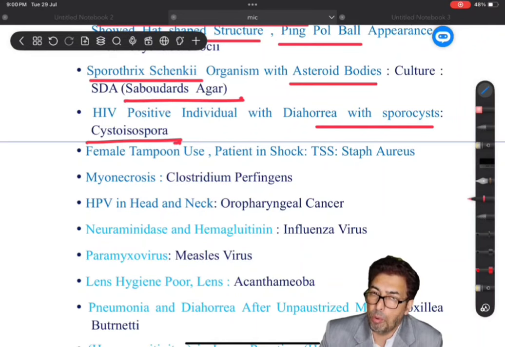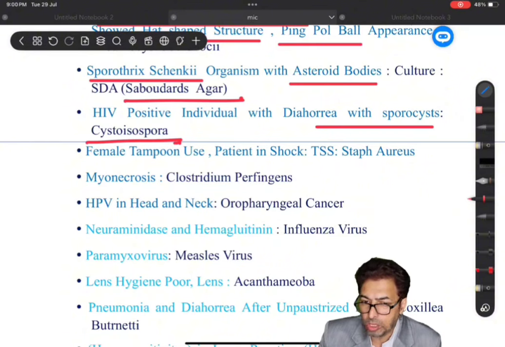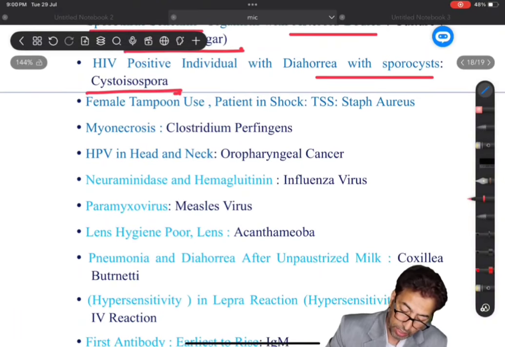That is very important. You have to remember because there are certain important characteristic diseases associated with HIV, say tuberculosis, Pneumocystis infection, which we just mentioned, and this important organism which causes diarrhea in adults.